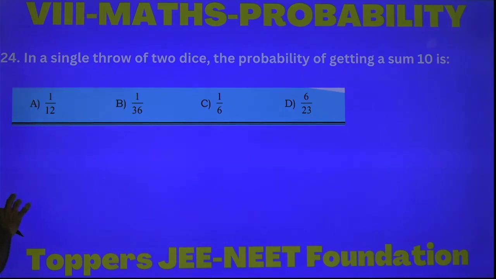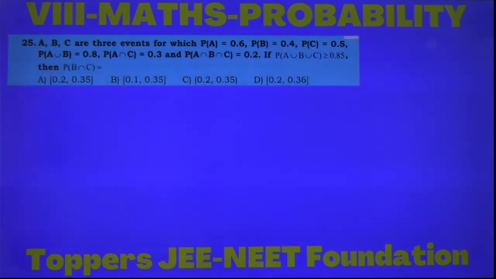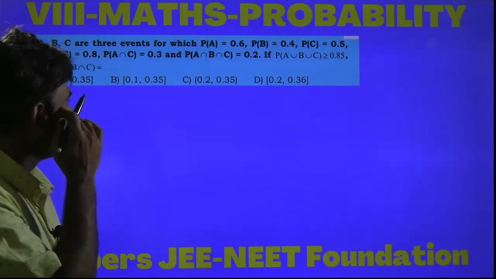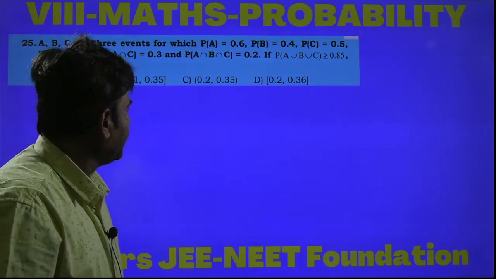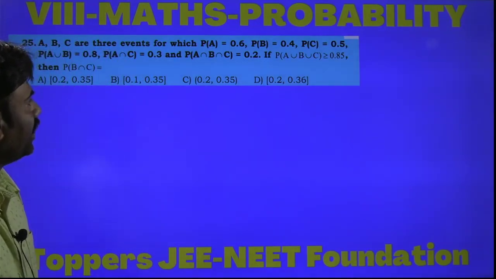Next question, student. If A, B, C are 3 events for which P of A is equal to 0.6, P of B is equal to 0.4 and P of C is equal to 0.5, P of A union B is equal to 0.8, P of A intersection C is equal to 0.3 and P of A intersection B intersection C is equal to 0.2. If P of A union B union C is greater than or equal to 0.85, then what is P of B intersection C?